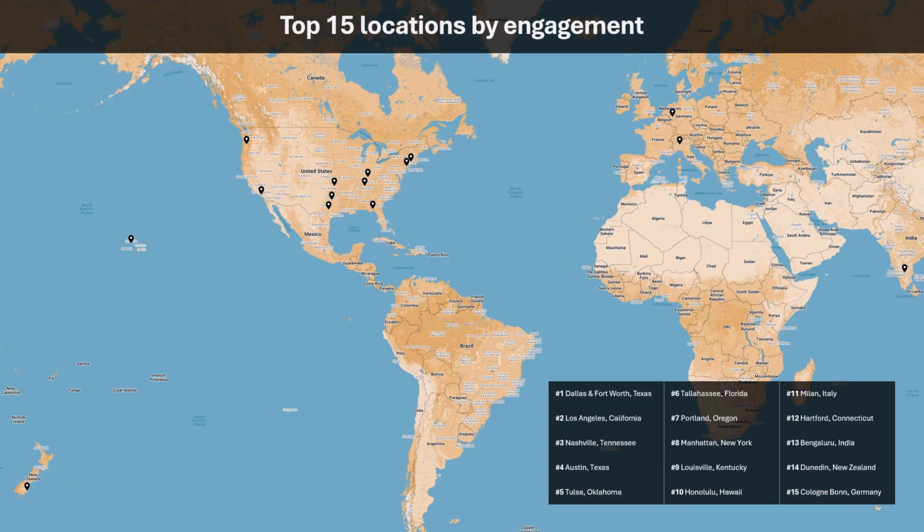This map shows pins for the top 15 locations by engagement. Most of them are within the United States, but there are also regularly engaged users as far away as New Zealand, Germany, Italy, and India.